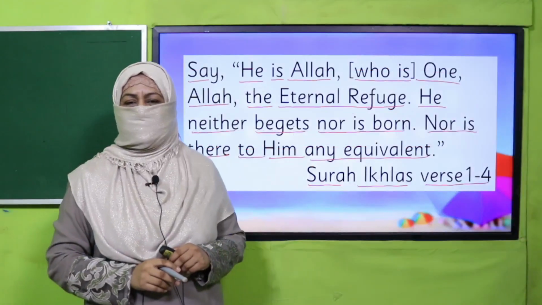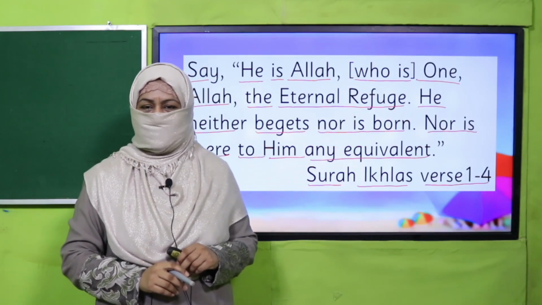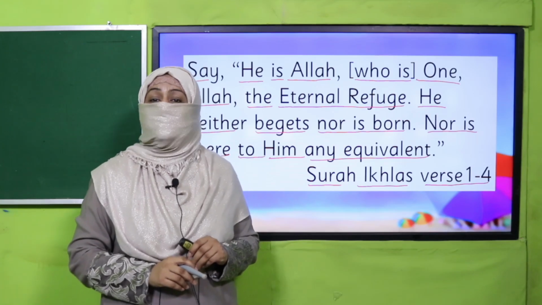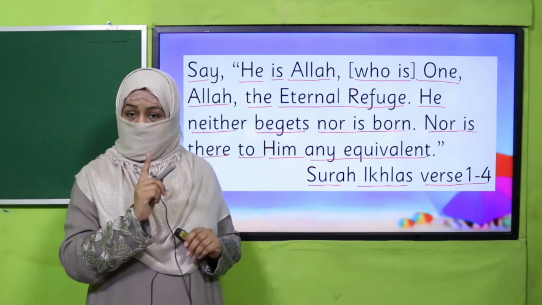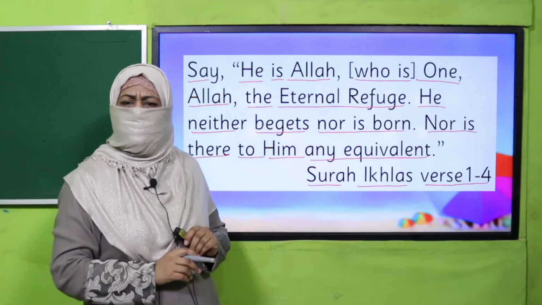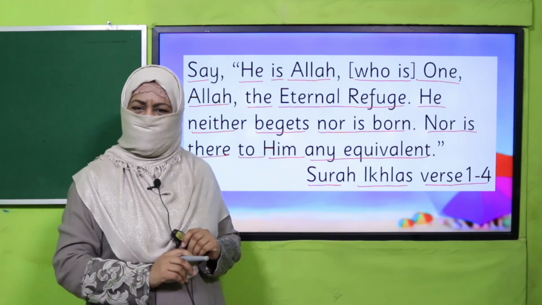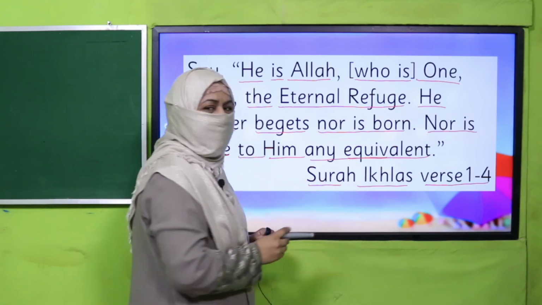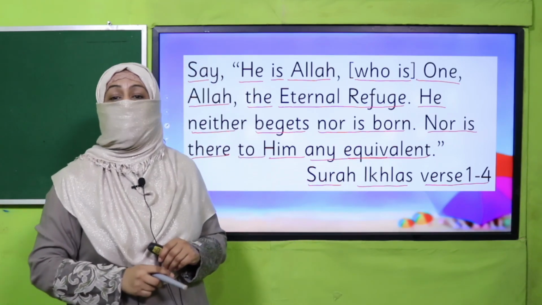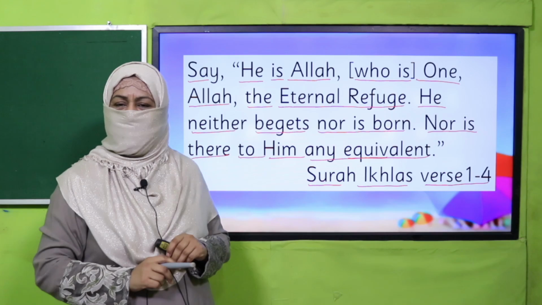Yes, my dear students, these beautiful verses tell us about Allah subhanahu wa ta'ala. Allah is one and Allah does not have any parents or children, and there is none who is equivalent to Allah subhanahu wa ta'ala. Right? So beta, Quran tells us a lot about Allah subhanahu wa ta'ala.